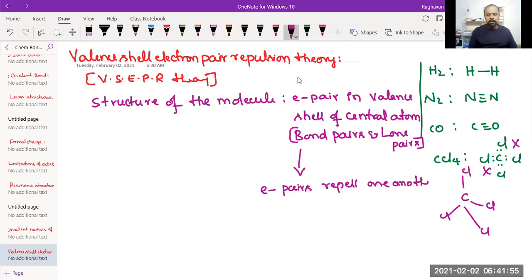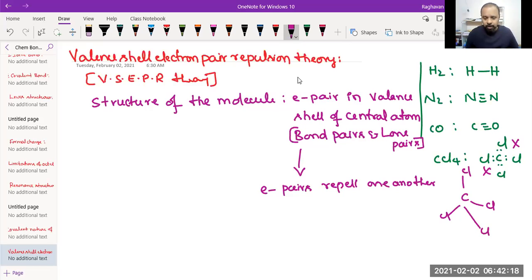If the repulsion is more in a molecule, stability will always be less. Why will stability be less? Whenever repulsion is there, potential energy will be more. When potential energy is more, that particular molecule will have less stability.